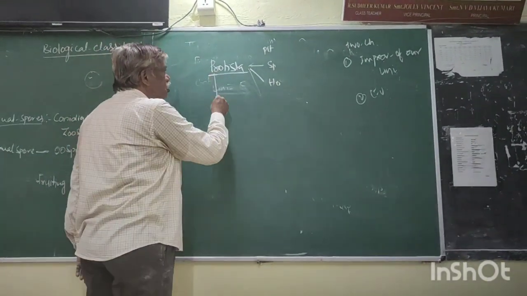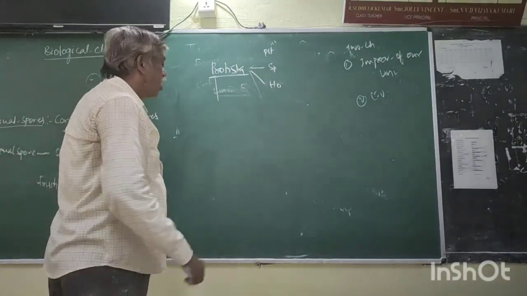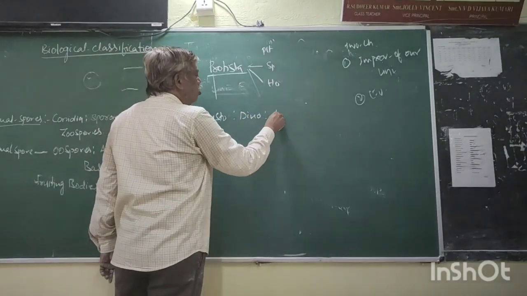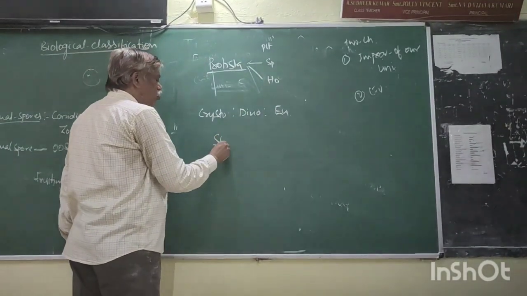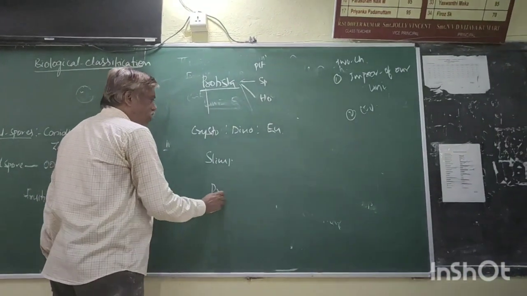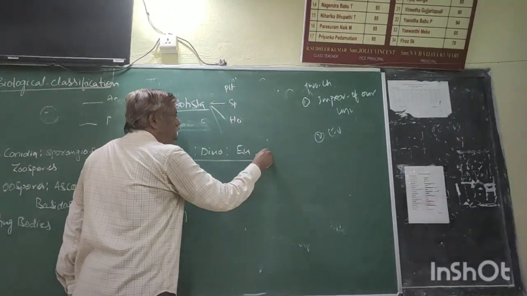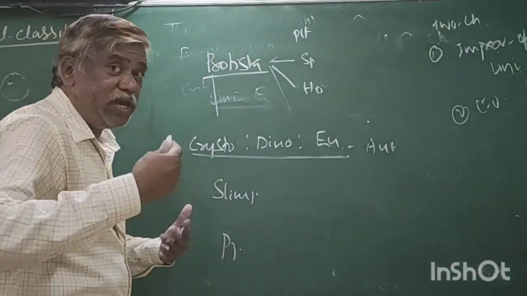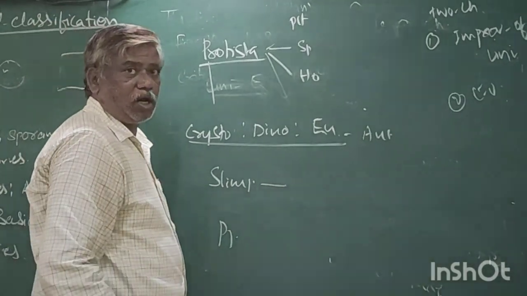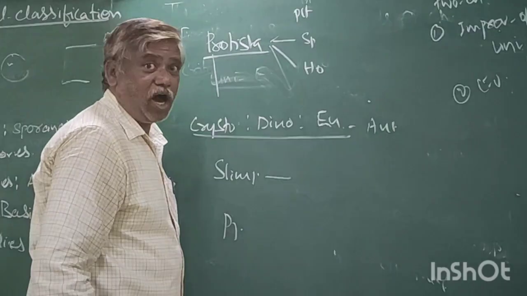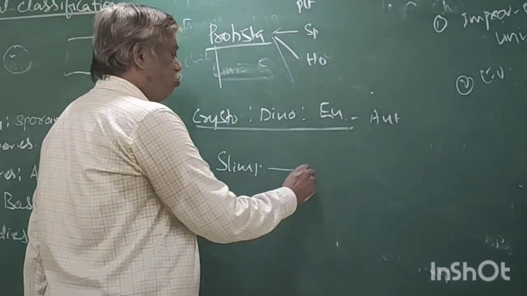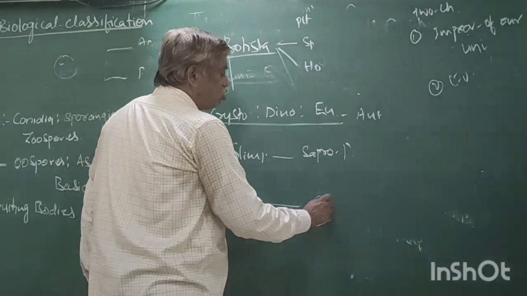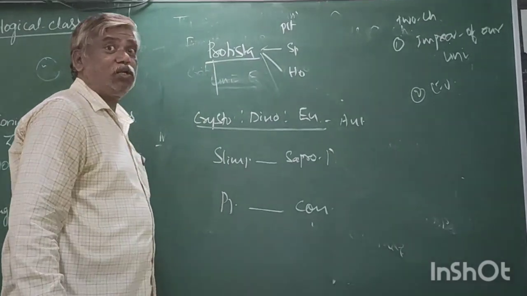Now, these protistans contain five groups: chrysophytes, dinoflagellates, euglenoids, slime moulds, protozoans. Three are autotrophic protistans, which means they are photosynthetic and make their own food. Slime moulds, the fungal-like protistans, are saprophytic. Protozoans are the consumer protistans based on nutrition.